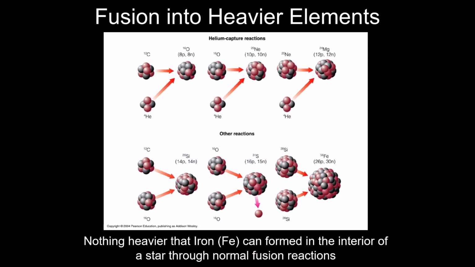You can see at the top here there's a bunch of what are called helium capture reactions, so you can continually add helium to heavier and heavier things. You can make oxygen, neon, magnesium. And then underneath are some really wild fusion reactions where you can take different carbon, nitrogen, oxygen elements and create things that are heavier: silicon, sulfur. And the end of the line is the fusion of silicon to iron. Now, if you're doing this, it's a death sentence.